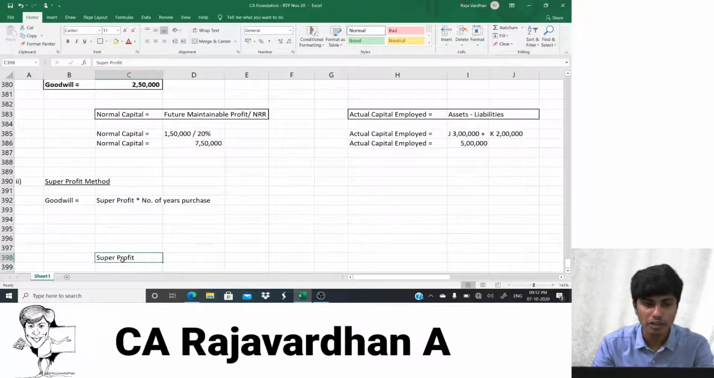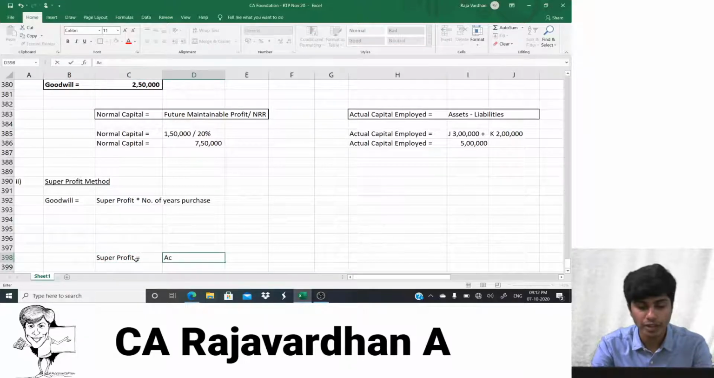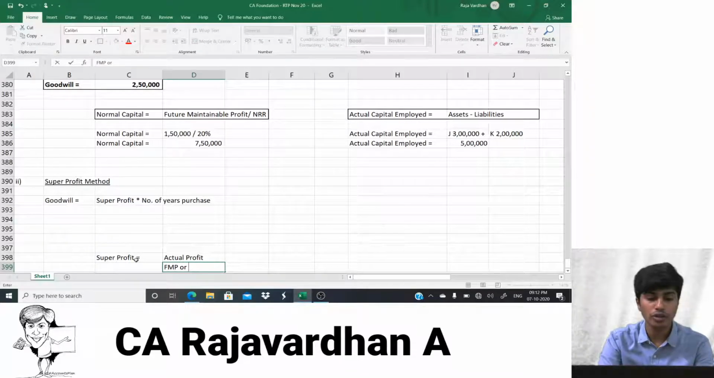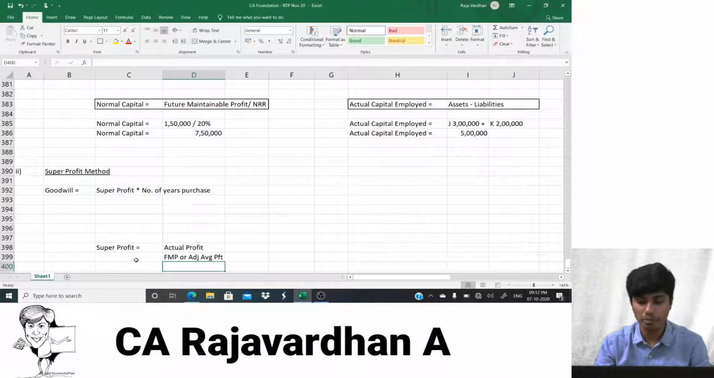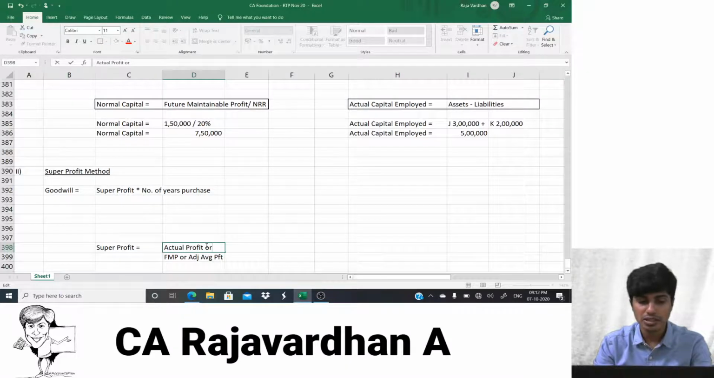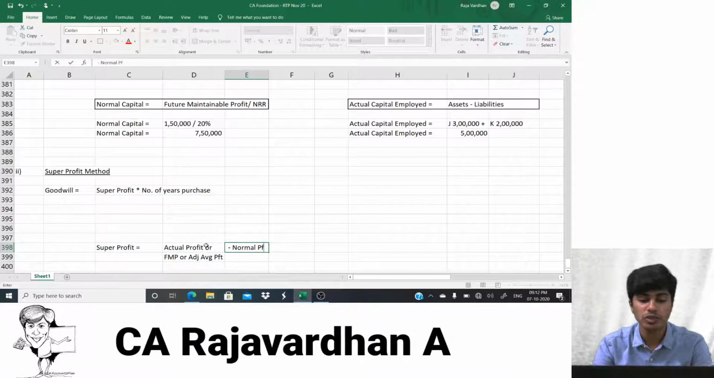So 12 minus 10 is super profit. So how do we arrive at super profit? Super profit is equal to actual profit. Or instead of actual profit, you can call it FMP, future maintainable profit, or adjusted average profit. These are other names. From this, we basically subtract normal profit. Normally, how much profit others will earn.